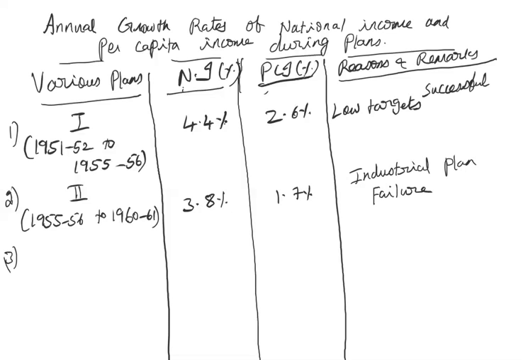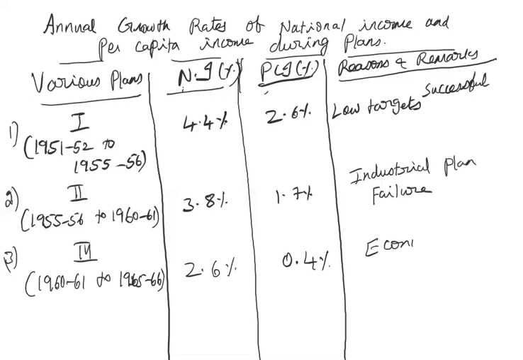Then moving on to the third plan, between 1960-61 to 1965-66. During this period, national income further decreased to 2.6%, and the per capita income to 0.4%.